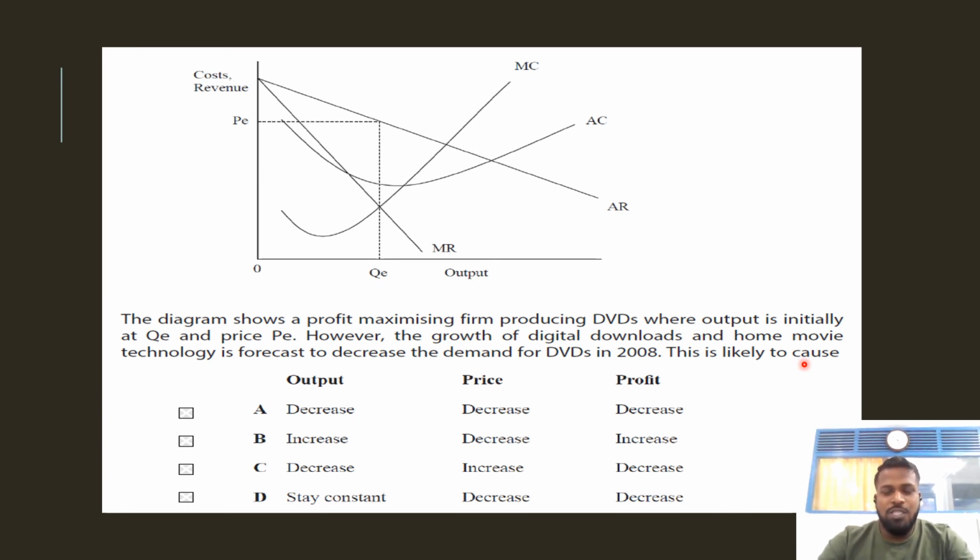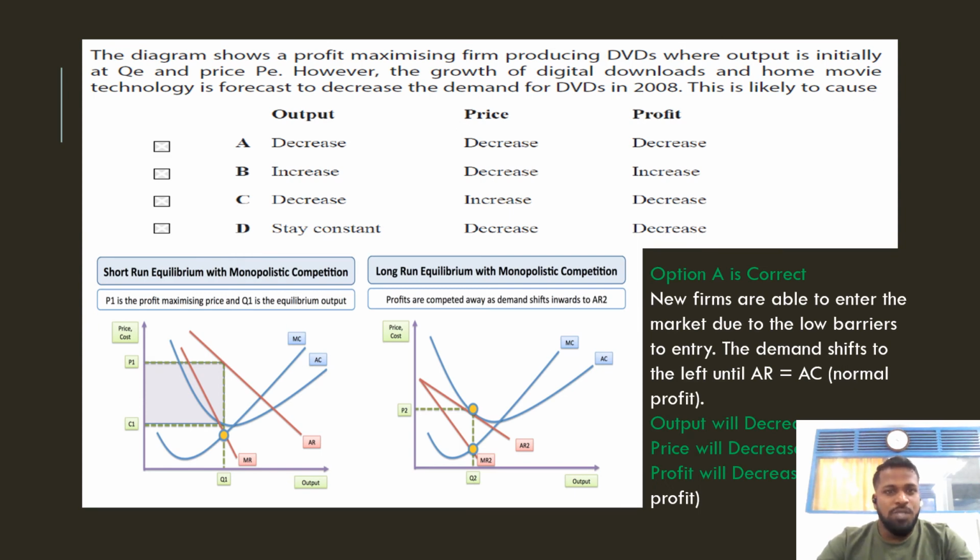In monopolistic competition in the long run, when demand falls, that means the AR curve and MR curve will shift downwards. So let's check. This is the original diagram, and now the AR curve is shifted down and the MR curve is shifted down. Previously the price was P1, now the price is P2, which is lower. Previously the quantity we produced was Q1 and now the quantity is Q2, which is lower.